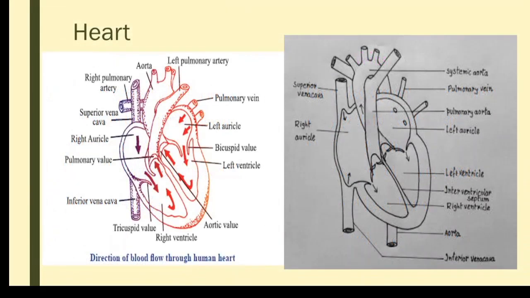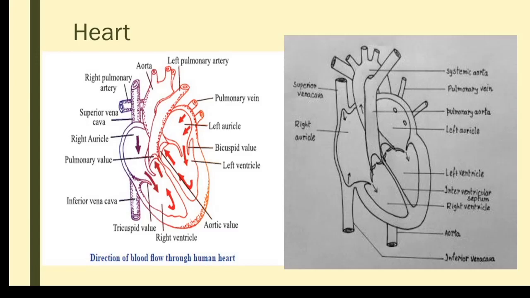Now we will move on to the structure of the pumping organ. Here we have explained the blood and the blood vessels. Now the third and most important component is the pumping organ, because throughout the body the blood has to be supplied. So a pumping organ with much energy is needed, so that the blood is forcefully pumped. This main organ is the heart.